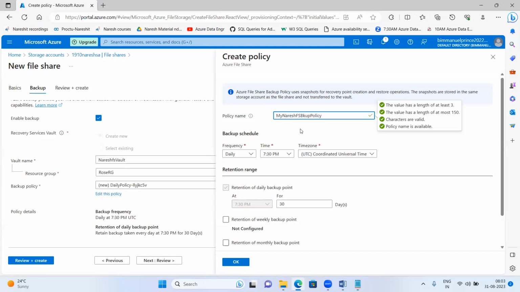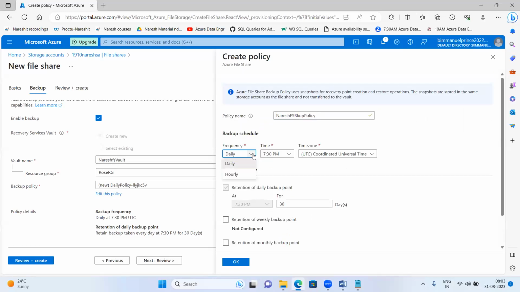Something I'm giving like this: my Naresh file share backup policy. This is what a Naresh file share is. Or else you can simply say here Naresh file share backup policy. Any name you can give, guys, it's up to you. Now here you are having plenty of options.